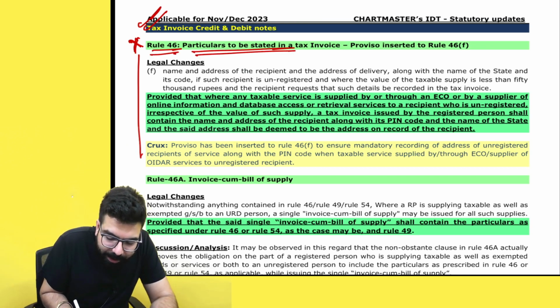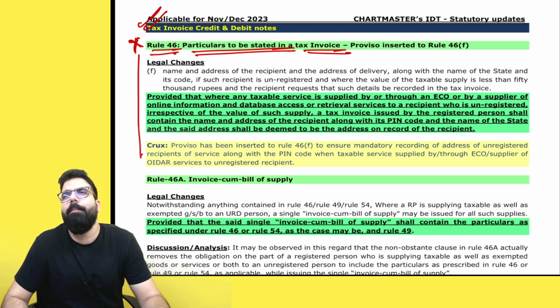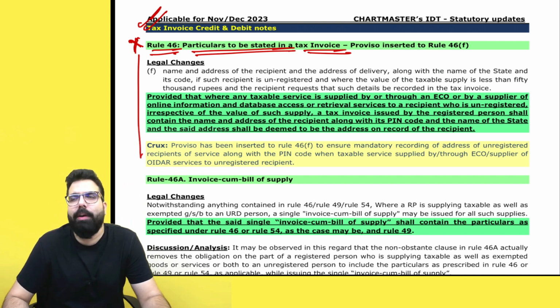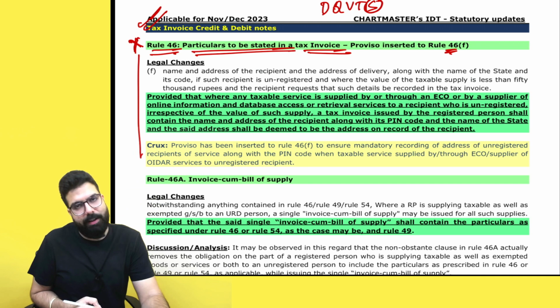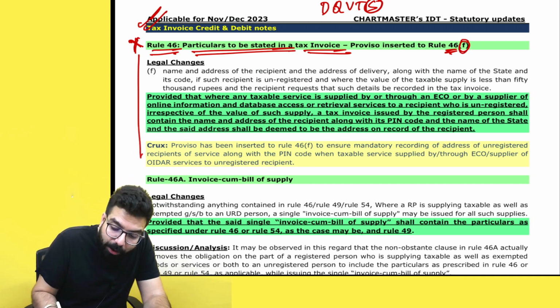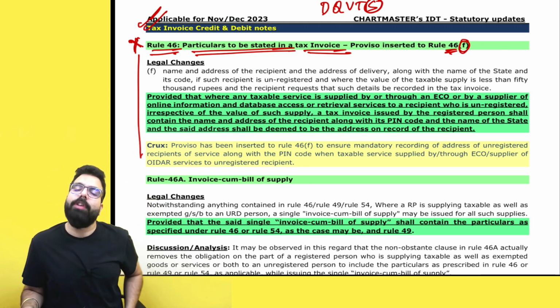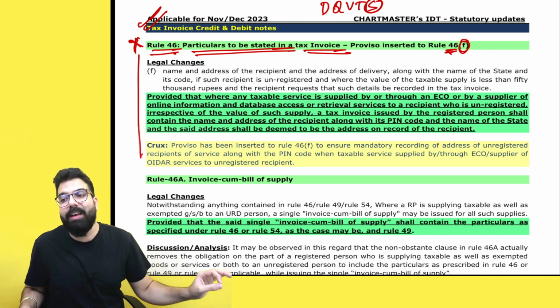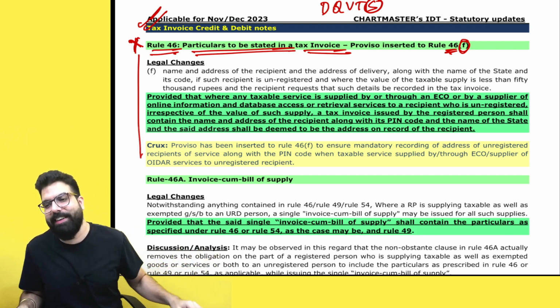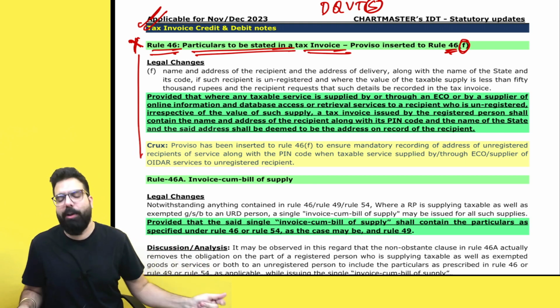Particulars to be stated in a tax invoice. If you remember, I told you in a tax invoice you should mention description, quantity, value, tax and such other particulars as told in rule number 46. Yes, sir. In rule number 46, rule 46F is there, which says if you are doing a supply to a person who is unregistered, description, quantity, value, tax, such other particulars which are told